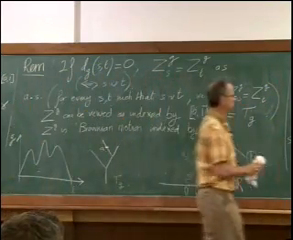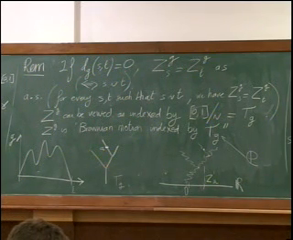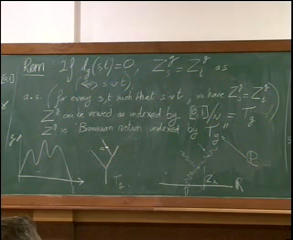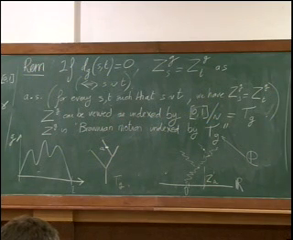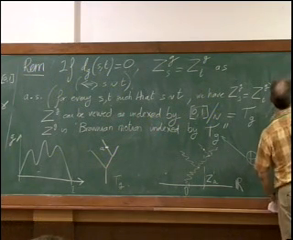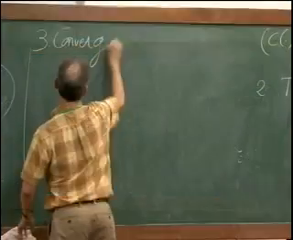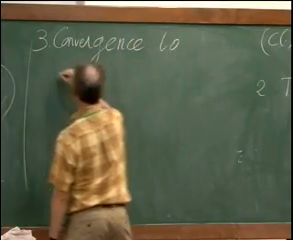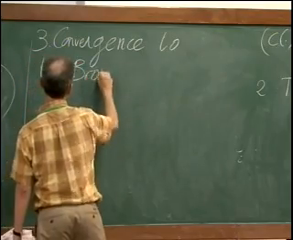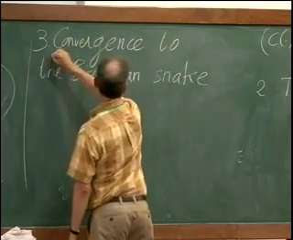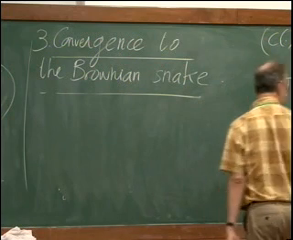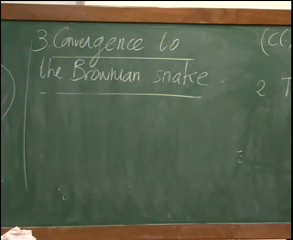So I will come now to the third part of the lecture, which will be the longest one. You should remember the definition of the contour sequence. This will be useful. I will explain now convergence to the Brownian snake. First I need to explain what the Brownian snake is.